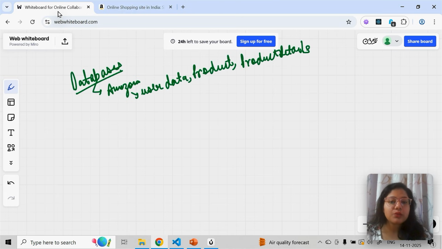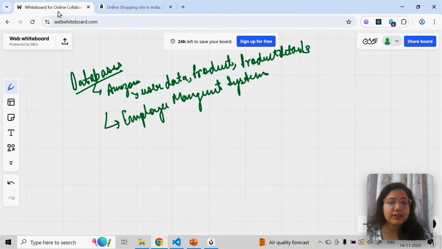All this data comes from a database. You can think of an employee management system. Let's say I'm an employee of a company. I will have my system where I can go and check my details about myself. You can think of all the employees' data.